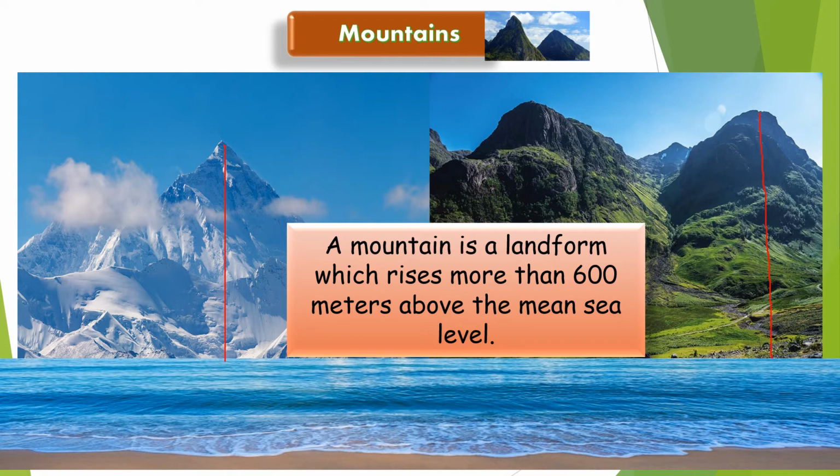One more thing, children. You can see here mountains have steep sides. They have steep sides and a conical top or round top. The new mountains have a conical top and the old mountains have a slightly round top. Why round? Because they are eroded by wind or rain. Is it clear?